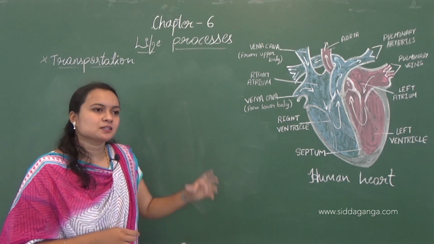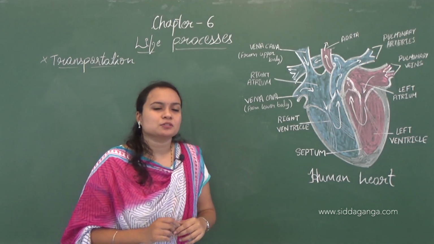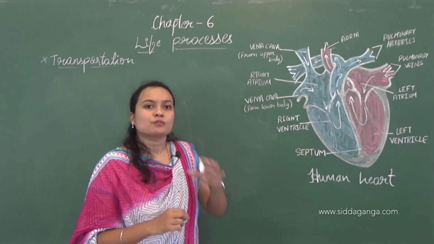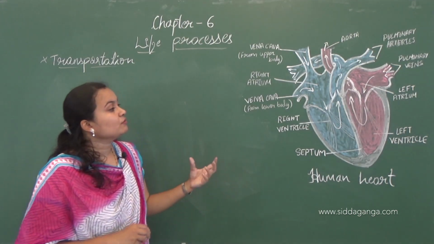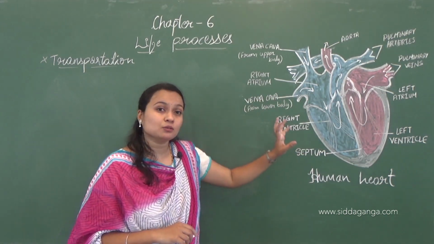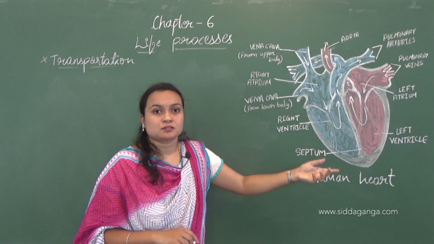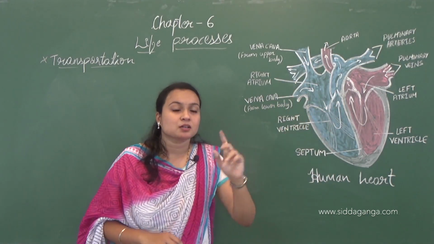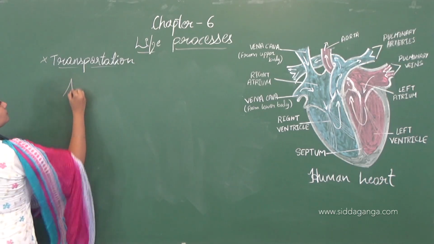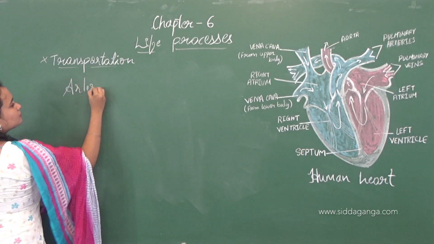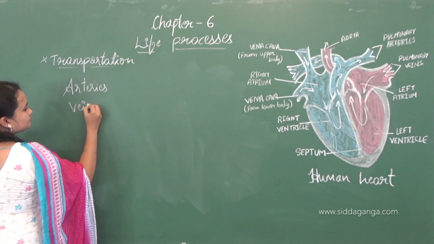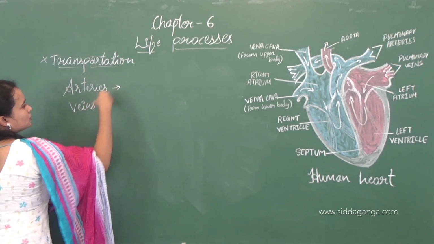Before discussing it, I want to tell you that there are two important blood vessels which are responsible for taking the blood to the heart and from the heart. They are arteries and veins.